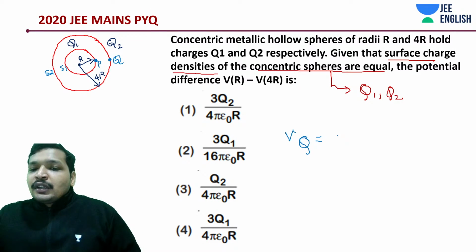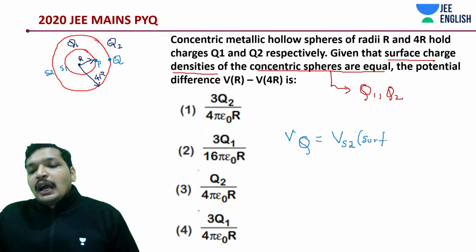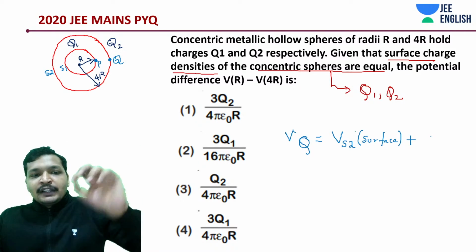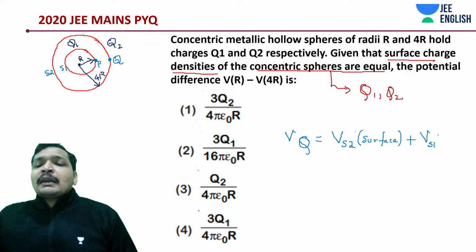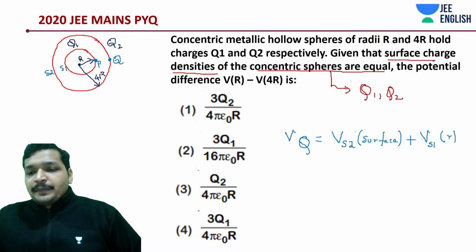So one thing is, you need to understand how to do this. One would be the surface potential of the large shell. Let me name it this way, VS2 surface. And for the small shell, what is it? For the small shell, it's basically some point outside where the charge Q1 is concentrated at the center. So it's basically like you're calculating the potential due to shell 1 at a point R greater than that of its own radius. So it's like a function of R.